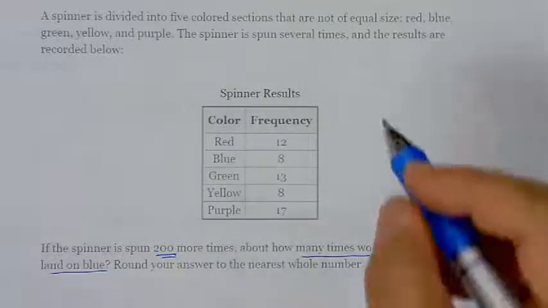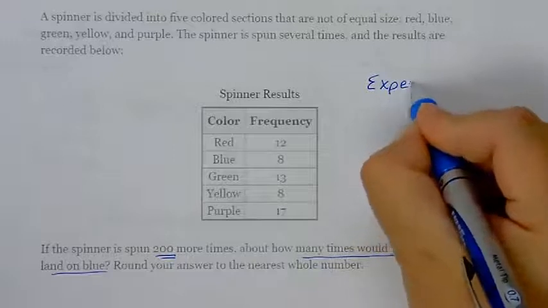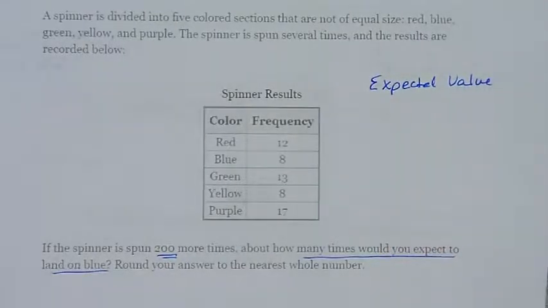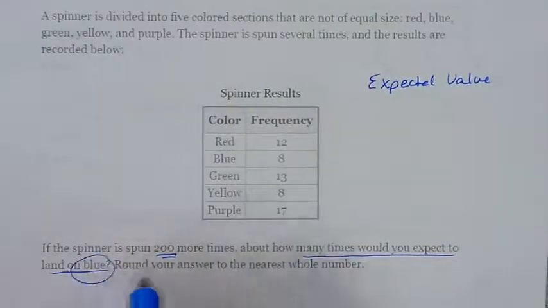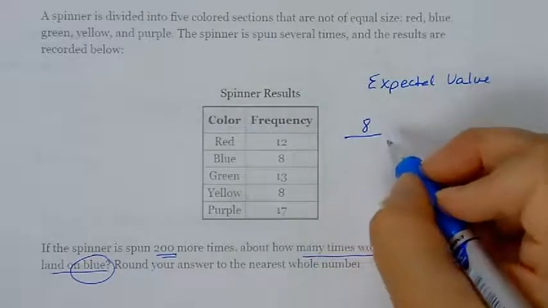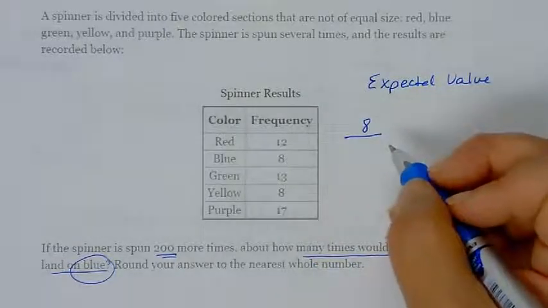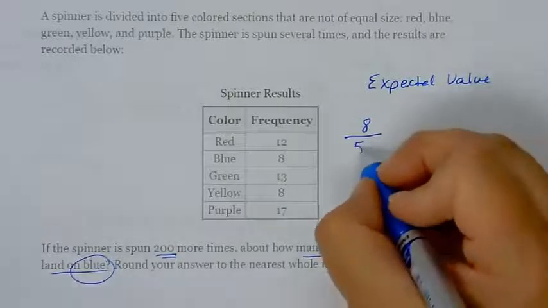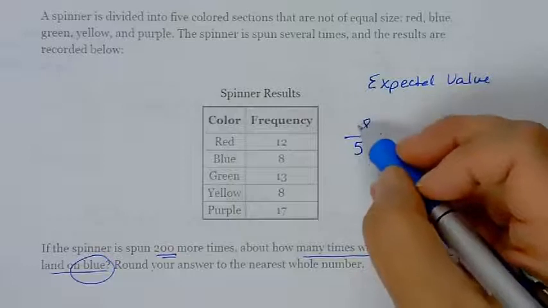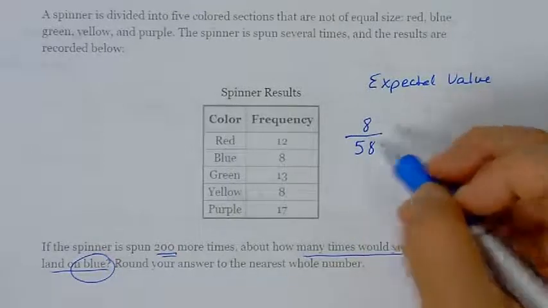I want to find the expected value. So I'm going to find the probability of blue. There are 8 times it's been blue out of a total of 58 spins. So the probability that it's going to hit blue is 8 out of every 58 spins.